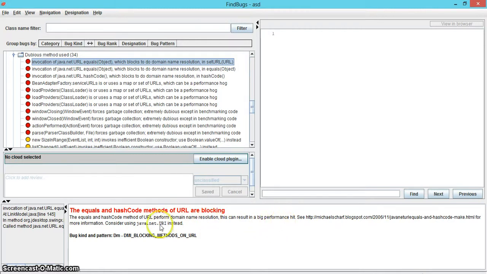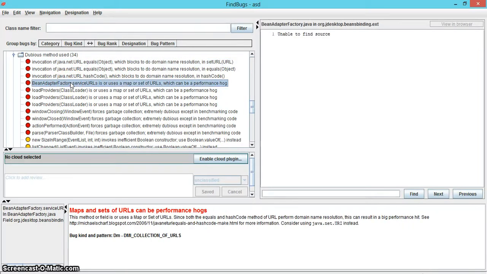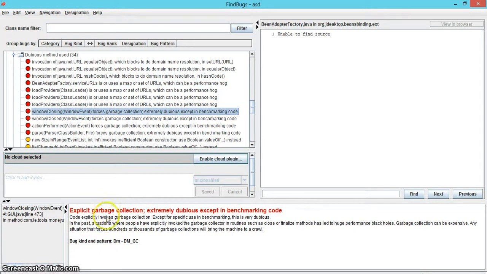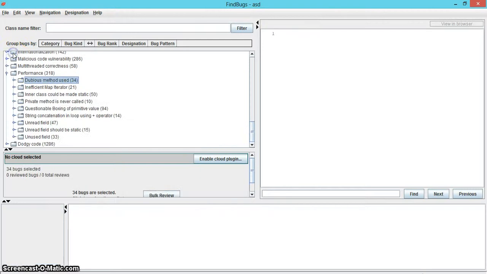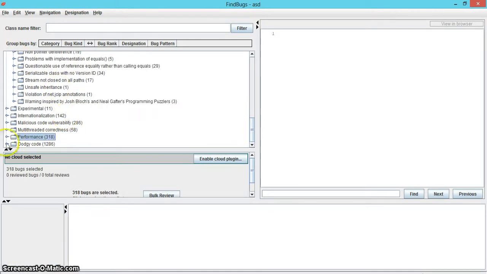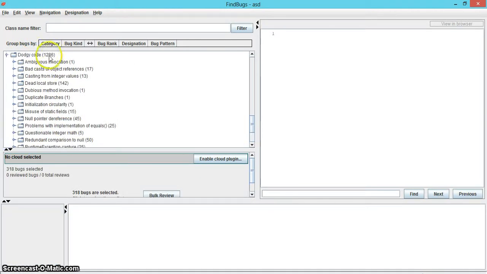Feinbugs suggests using java.net.URI instead. There are a few other errors of type where method or field is or using a map or a set of URLs, which may result in another performance hit. There are a few types with an explicit garbage collection, while most of the other methods are of type inefficient method constructor. The last category, in the list of bug categories, is dodgy code, which contains 1,286 errors.